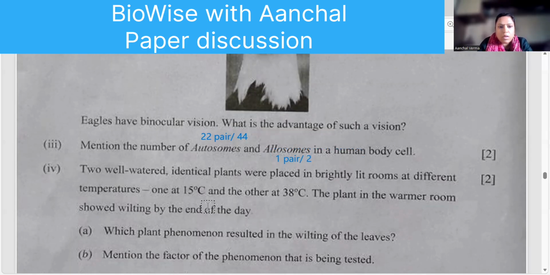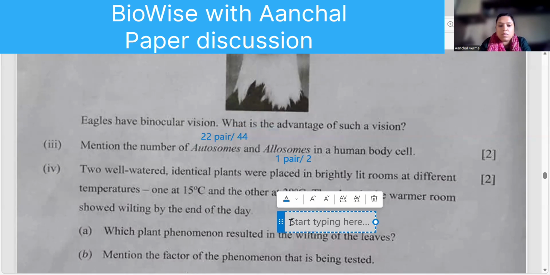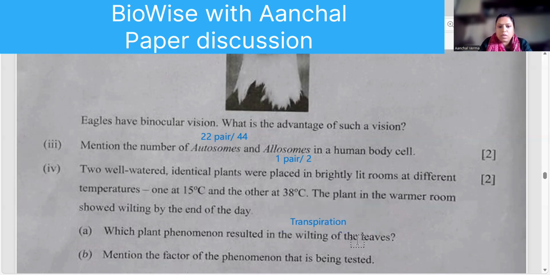Two well-watered identical plants are placed in a brightly lit room at different temperatures, one at 15 degrees and one at 38 degrees. The plant in the warmer room shows wilting phenomenon. This question was also done. Anyway, this is transpiration. Mention the factor of the phenomenon that is being tested. Now here they are talking about temperature. Yes, they're talking about temperature.